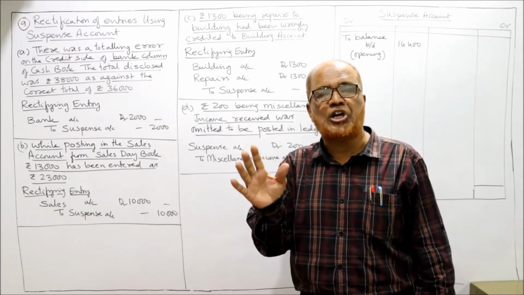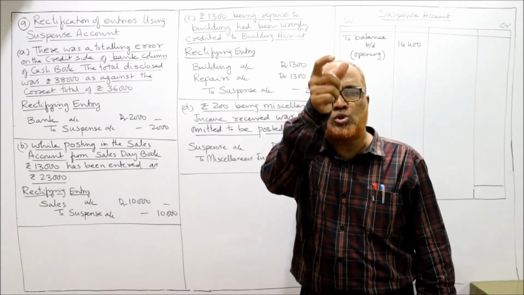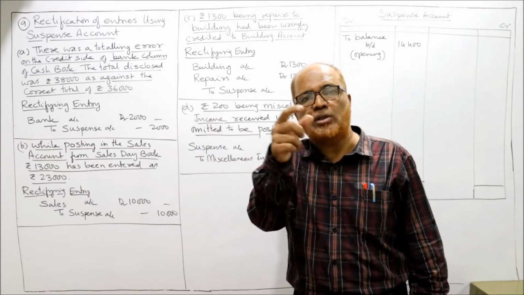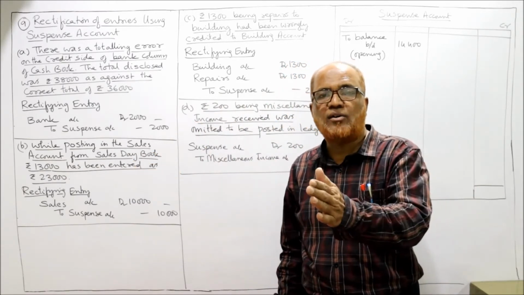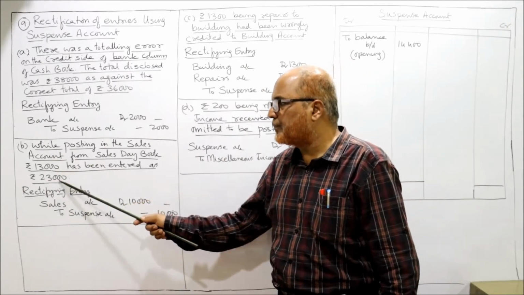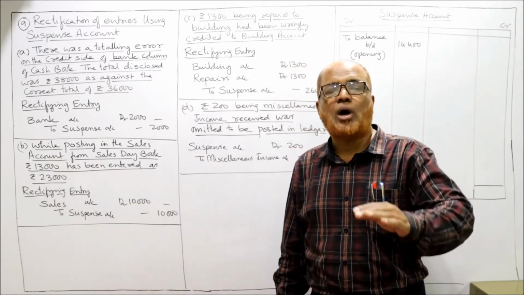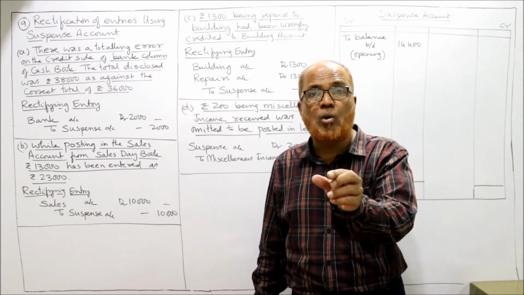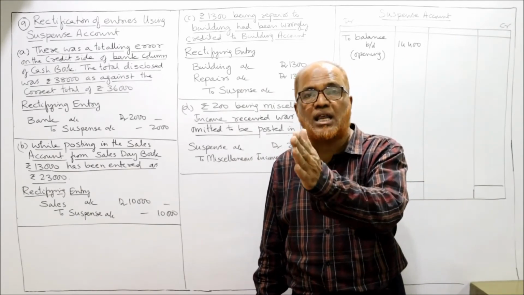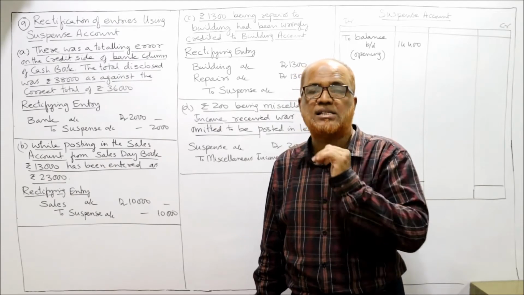Sales will always show a credit balance. So the sales book total will be transferred to the credit side of the sales account. On the credit side of the sales account, instead of 13,000, he has taken 23,000. So how much excess has he taken? 10,000 rupees more on the credit side of the sales account.